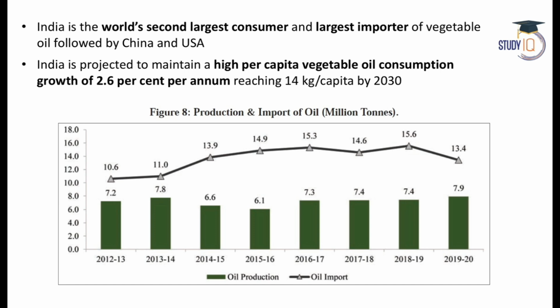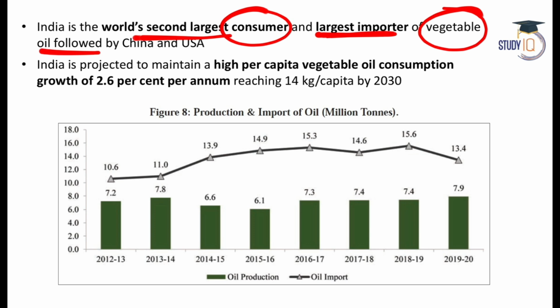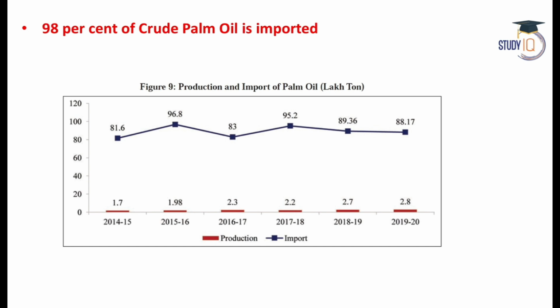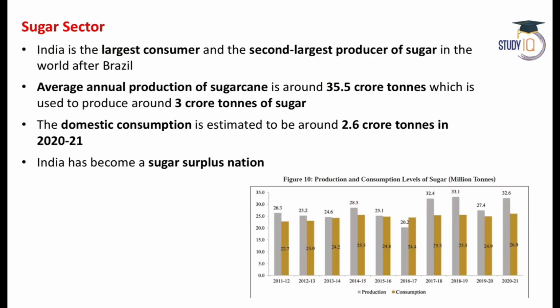India is the world's second largest consumer and the largest importer of vegetable oils, right? And we have to import a lot of vegetable oil. So you can see here the production and import of the oil. And 98% of the crude palm oil is imported in India. We don't have crude palm oil in India. We purchase it mainly from Indonesia and Malaysia.